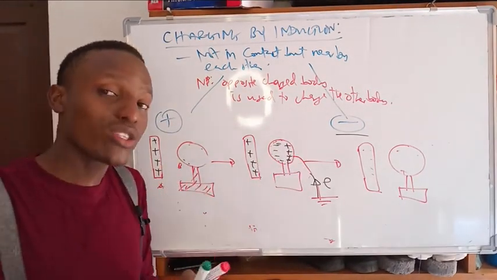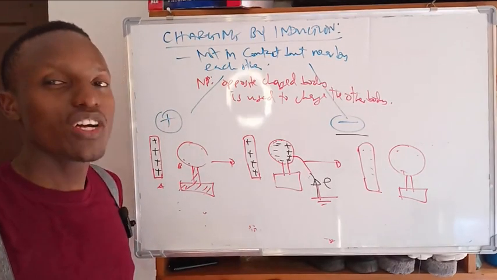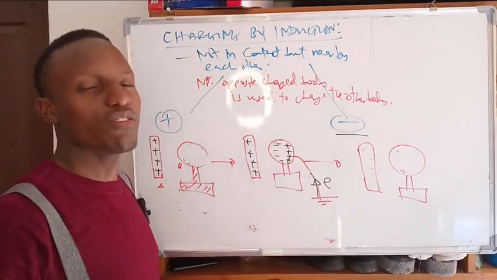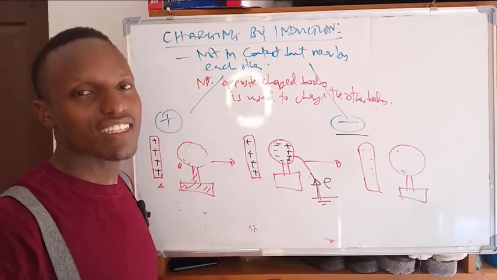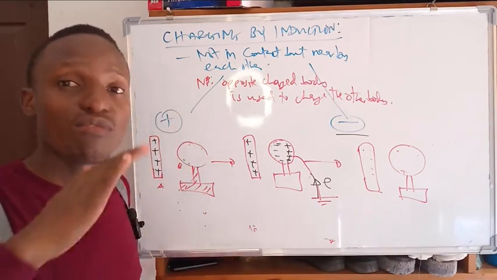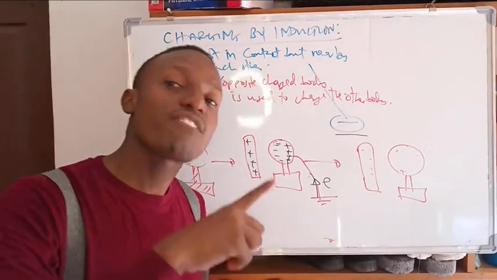Remember that positive charge doesn't move. Don't explain that you earth it and then the positive goes to the ground. Never try to explain that. The positive charge is not moving. Whenever we say something is positive, it means there is a deficiency of electrons.